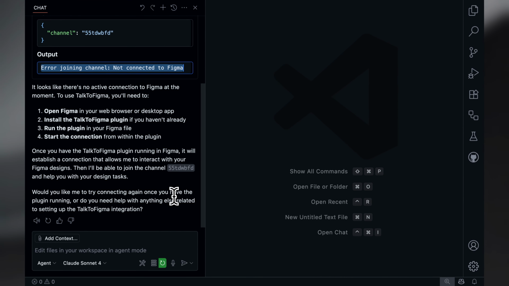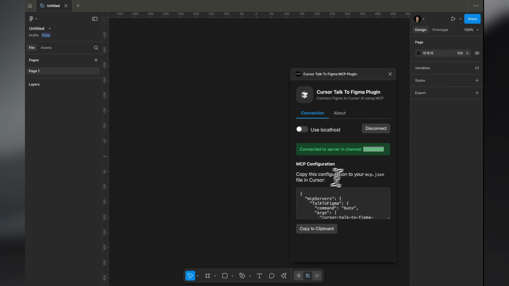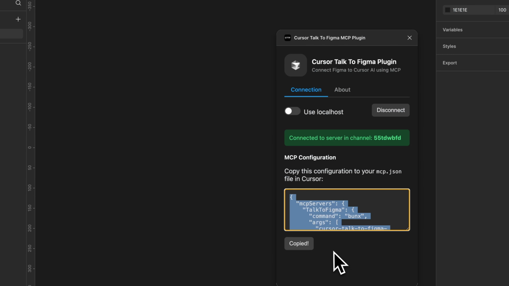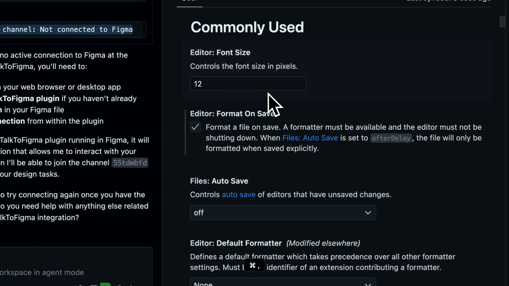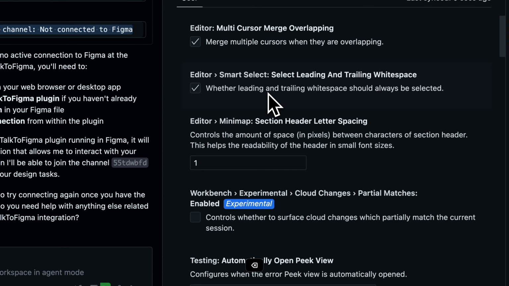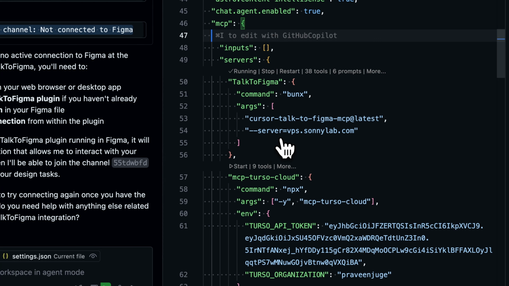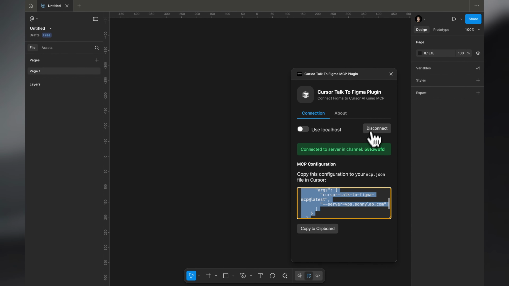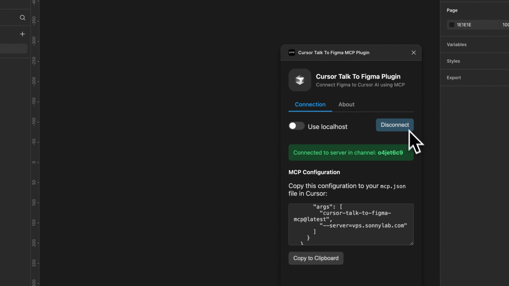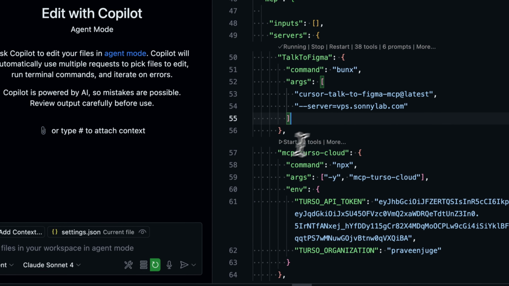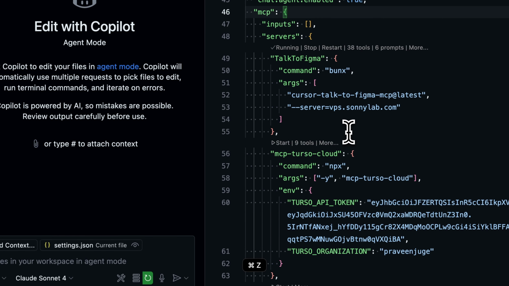Okay, there seems to be a problem. Let's see if the MCP server is enabled properly here. Yeah, that's correct, I think. Okay, I'll disconnect. Not again. Let's try if it works now.